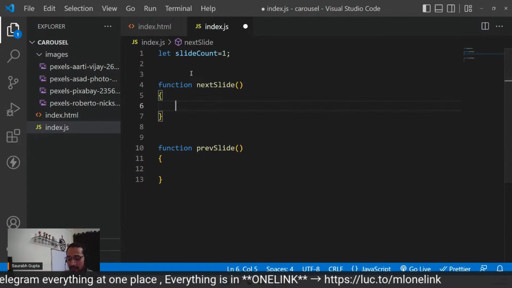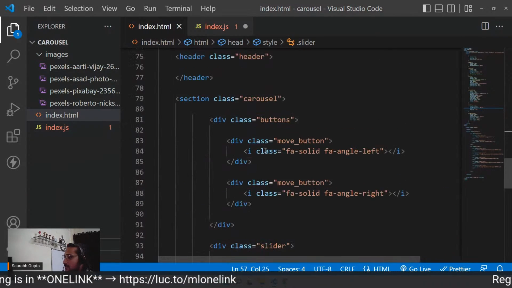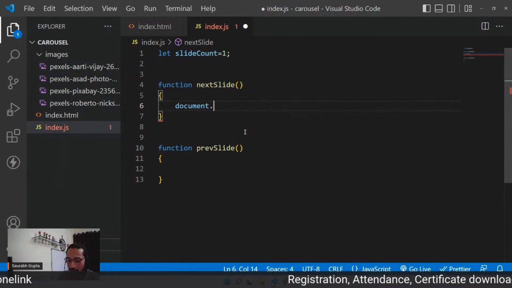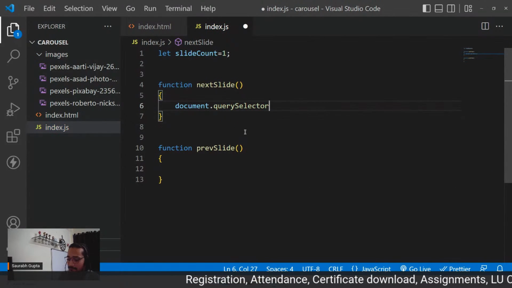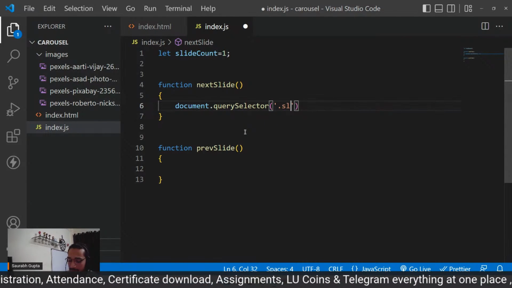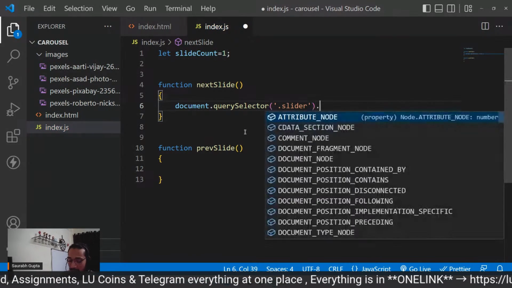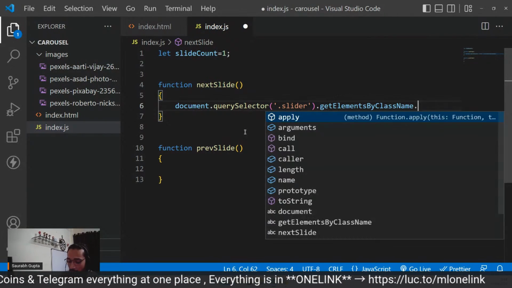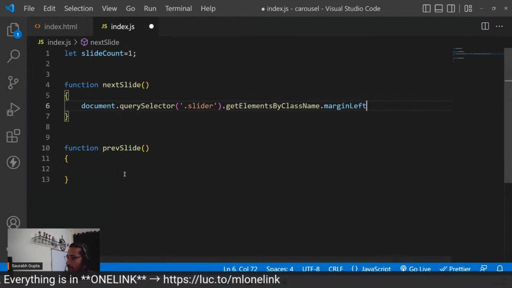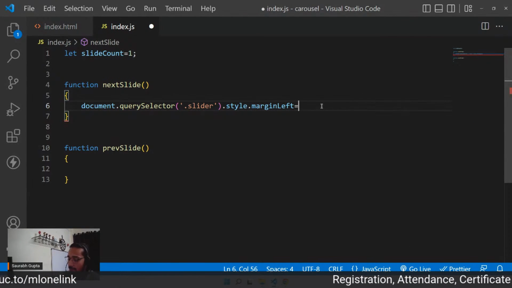Okay. Now, guys, please focus. What we are actually going to do. So again, see this document dot again. What is the class, everyone? We are going to move this one, this div. What is the class? Slider. So document dot query selector dot, because it's a class, slider. Oh, sorry, dot style, because you're working on CSS, so dot style dot margin left. Style dot margin left equals.